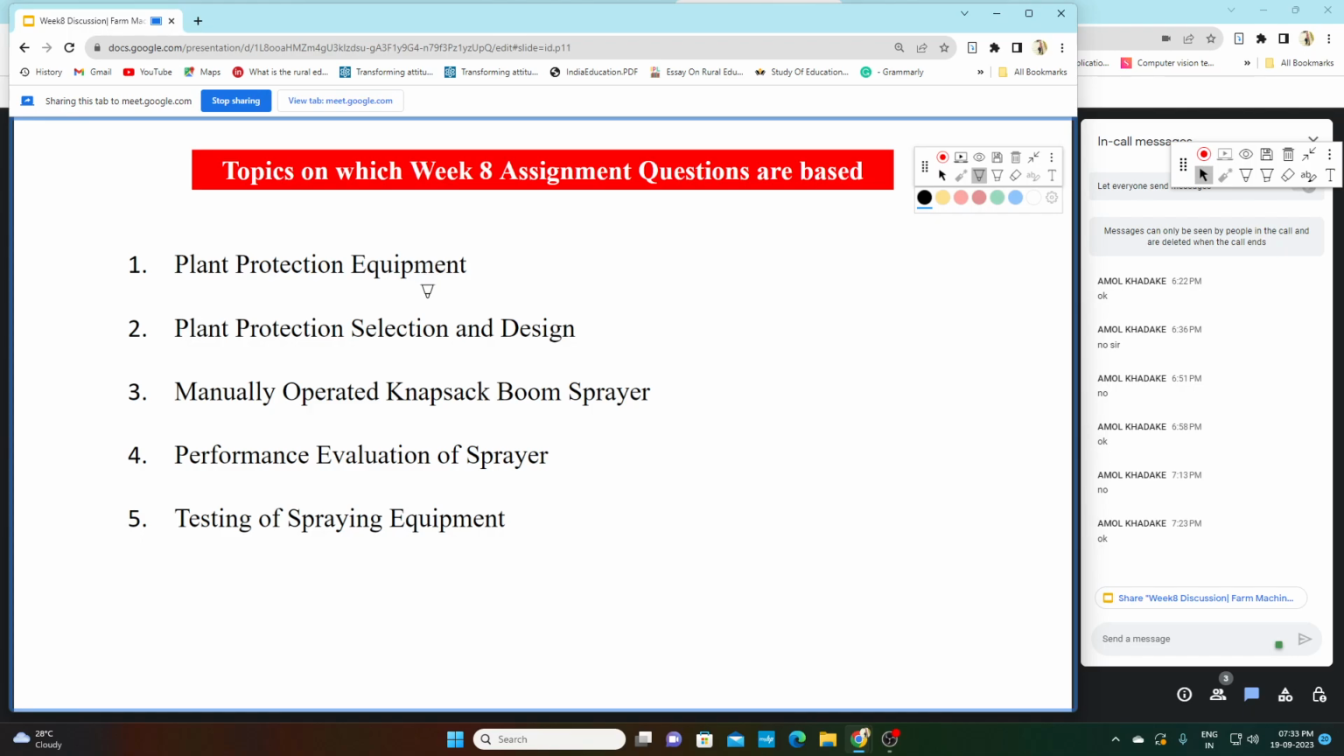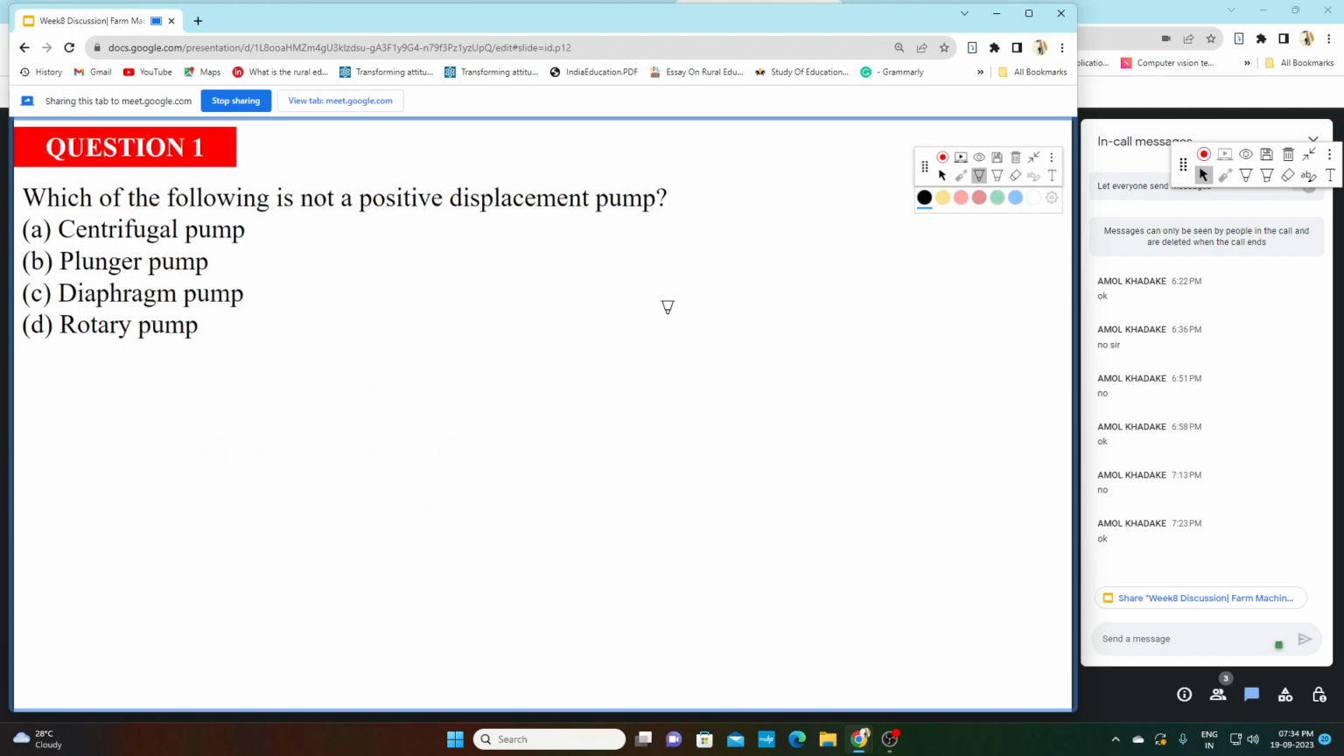Today's question and answer will be based on plant protection equipment, plant protection selection and design, third is the manually operated knapsack boom sprayer, fourth is performance evaluation of the sprayer, and fifth is testing of spraying equipment. These are the five topics. We will discuss questions that are similar to the assignment but not exactly your assignment, so that when you do the assignment you will not feel alienated. So let's move to the first question.